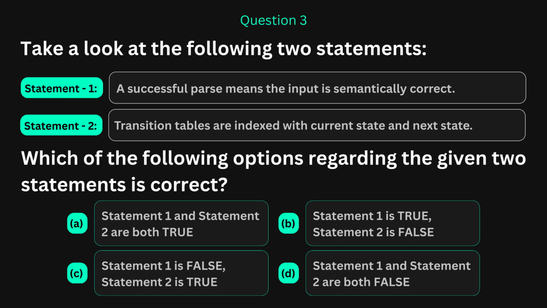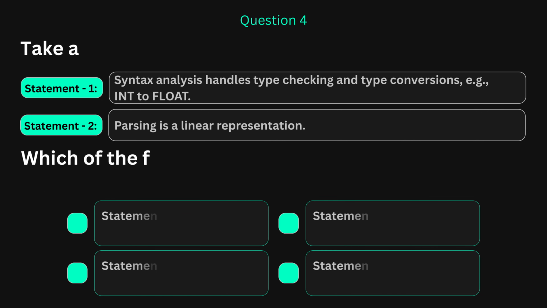That is intentional. On statement 1, think carefully. Just because parsing succeeded, does that guarantee the meaning of your code is correct? On statement 2, think about how a transition table is actually structured. What are the rows? What are the columns? Choose your answer.